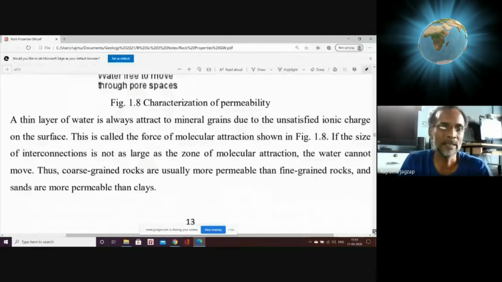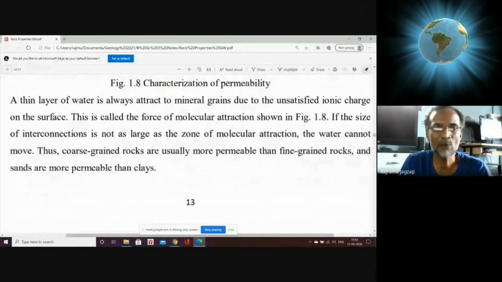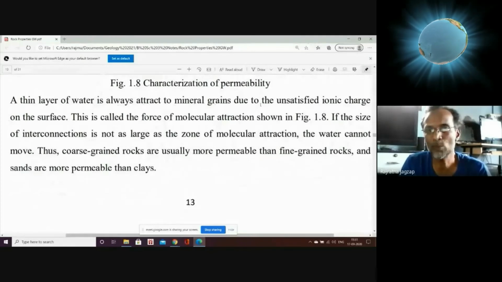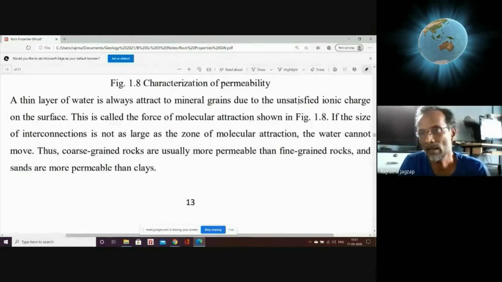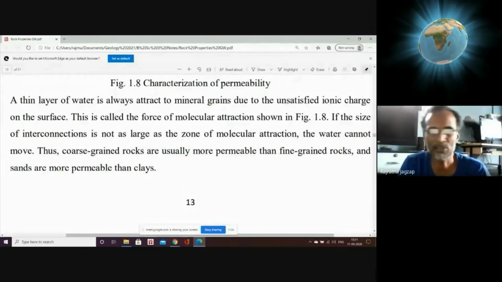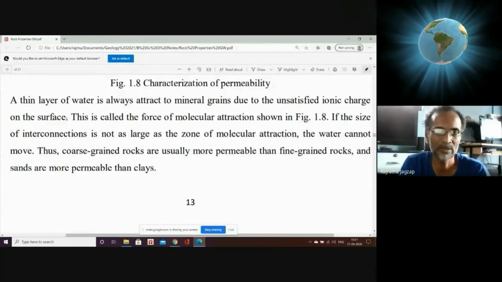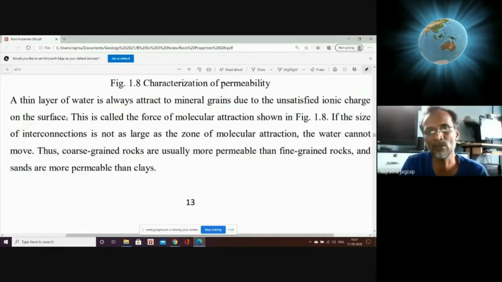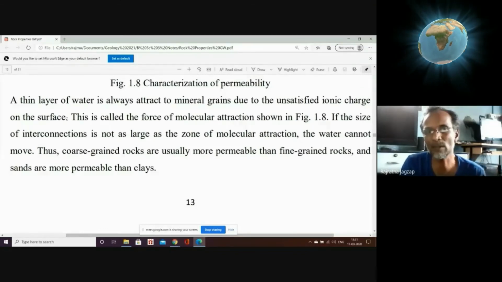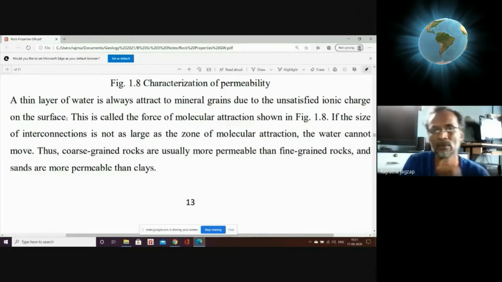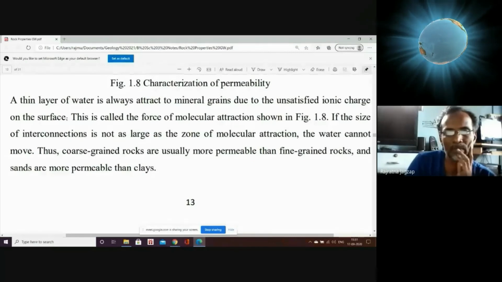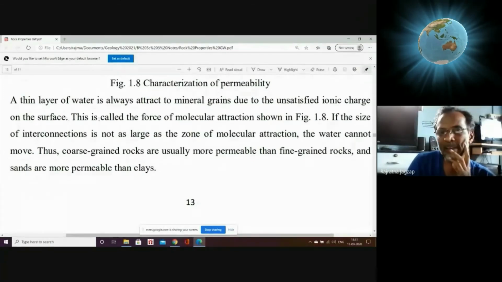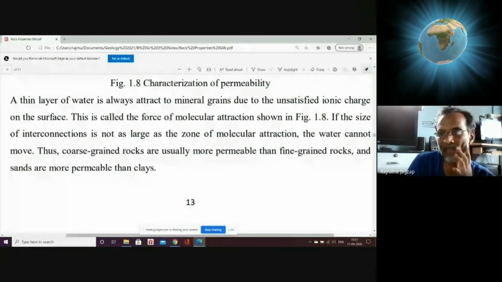A thin layer of water is always attracted to mineral grains due to the unsatisfied ionic charge of the surface, of a sand particle or any other sediment or rock. That's why it attracts the water. This is called the force of molecular attraction, as shown in the figure you saw.